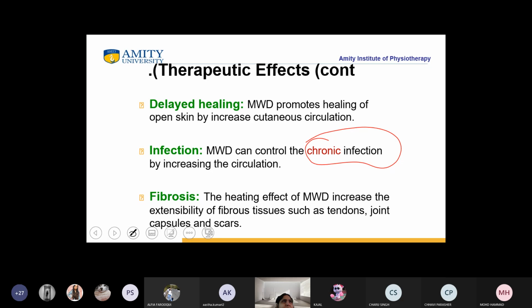Now what is happening? This fibrous layer is also superficial as compared to the other, deeper tissues. So when we give MWD on that particular area, there is an increase in the extensibility of fibrous tissue. Once the extensibility increases, what will happen? The tendons, joint capsules, and scars, which are adhered to each other, will now be broken down, and they will be flexible enough to move that particular part. Got it, students?